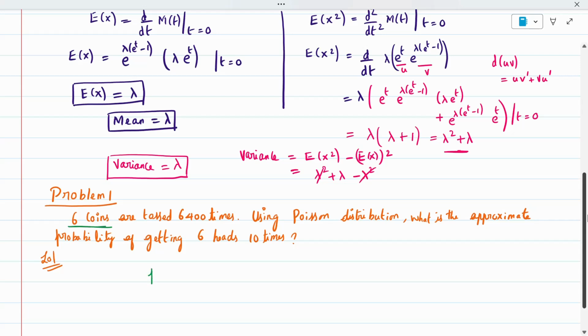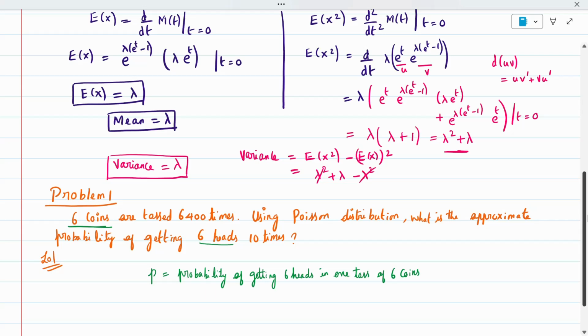So P is nothing but the probability of 6 heads in one toss of 6 coins.